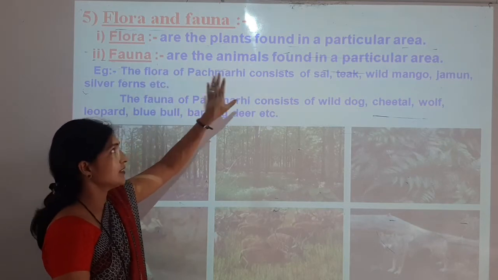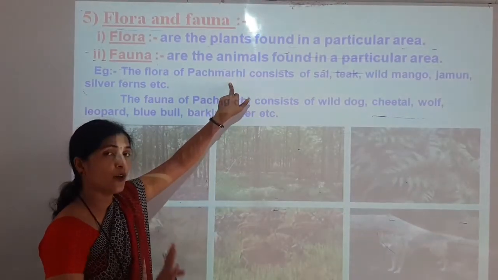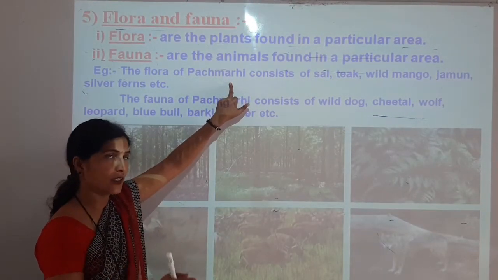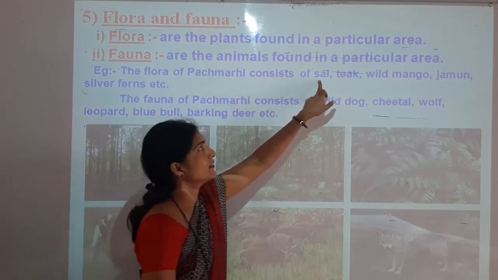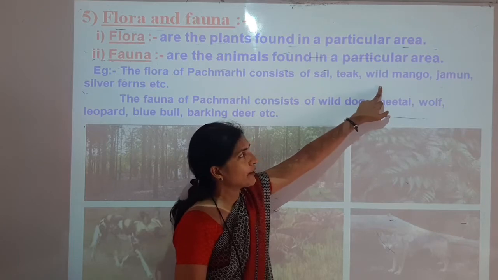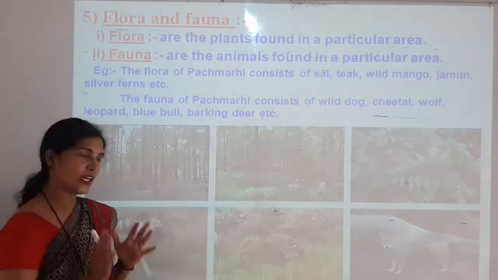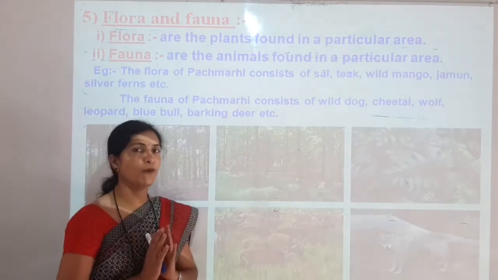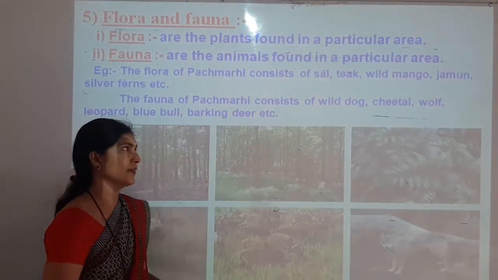So Pachmari is the particular area, and what types of plants are available in such an area? Those are called flora of Pachmari. Which plants are available? Sal, teak, wild mango, jamun, silver fern. So these are examples of flora of Pachmari. These particular plants can be found in the particular area.